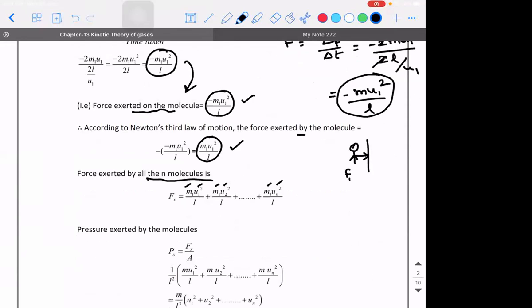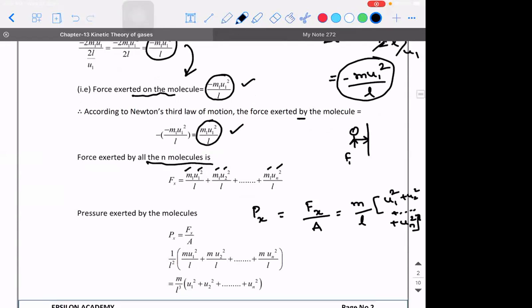Why I wrote m1 is because the mass of each molecule is the same, because they are assumed to be identical spheres. Correct? So what will be the pressure exerted by all these molecules in the x direction? That will be Fx divided by A. What is Fx? M divided by L into u1 square plus u2 square plus so on till un square. Correct?